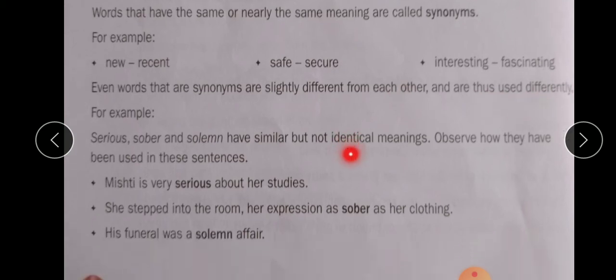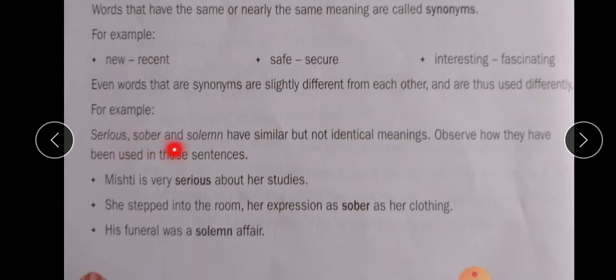Example: serious, sober, and solemn have similar but not identical meanings. Observe how they have been used in these sentences. Now we have these three words here: serious, sober, and solemn. They have similar meanings but not exactly the same meaning.